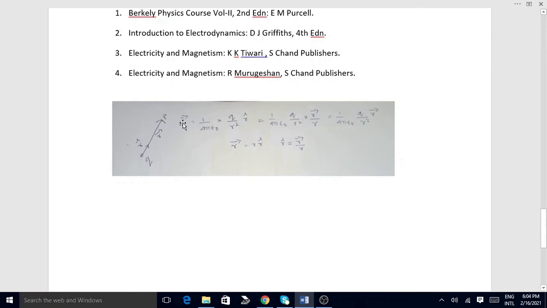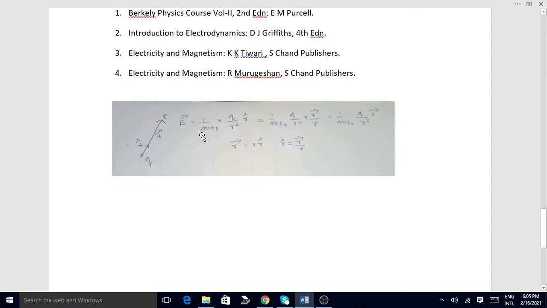Then the electric field due to this point charge is E equal to 1 by 4 pi epsilon naught into charge Q divided by the square of the distance. This is the magnitude of the electric field.